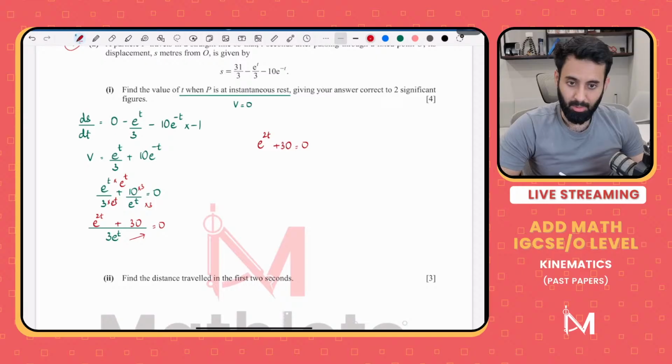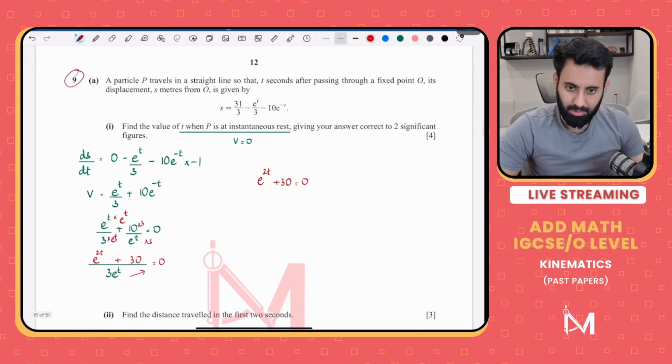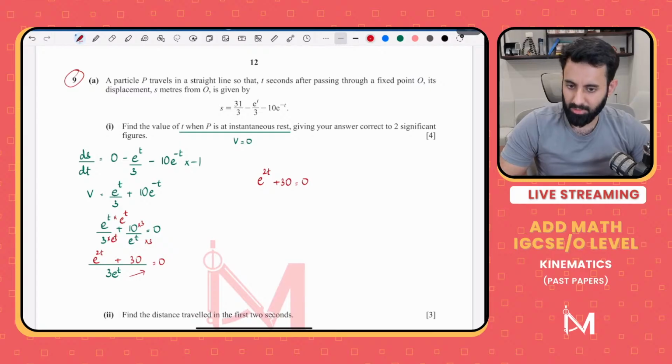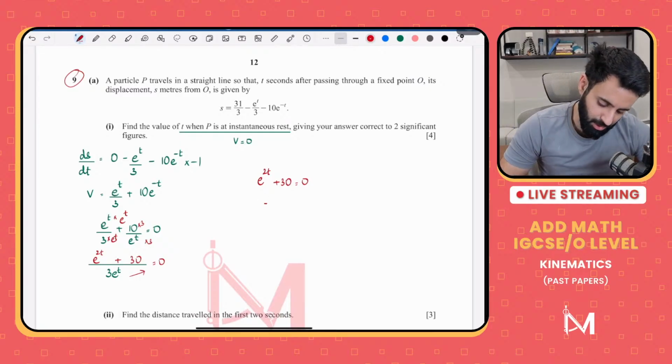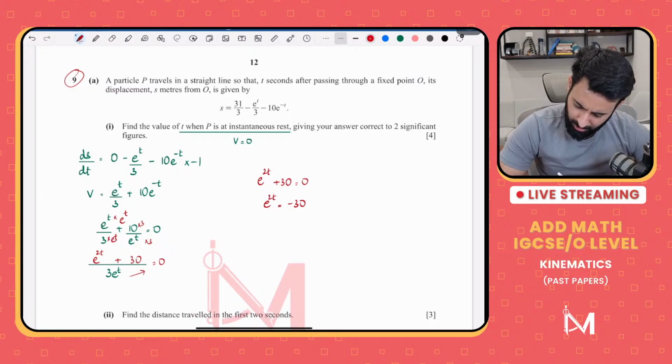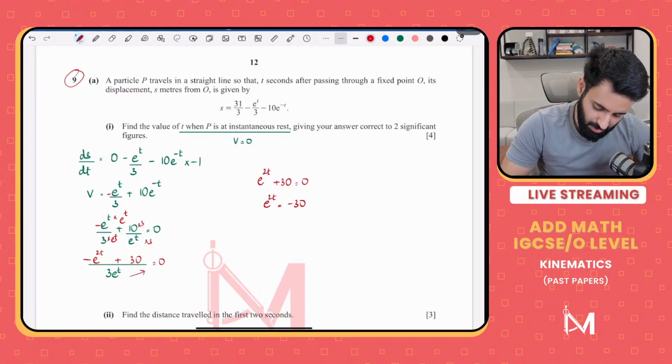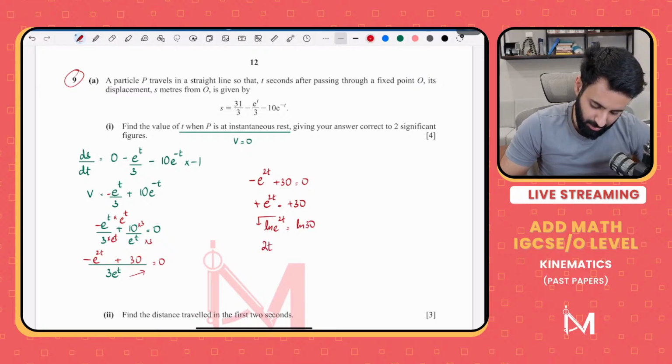So what do we have to do now? We now have to solve this. Let's see how we can solve this. In order to solve this, we'll have to use ln. So e power 2t is equal to minus 30. But wait a minute. I just realized this is supposed to be minus. So minus minus cancel. And now ln e power 2t is equal to ln 30. So 2t is equal to ln 30.